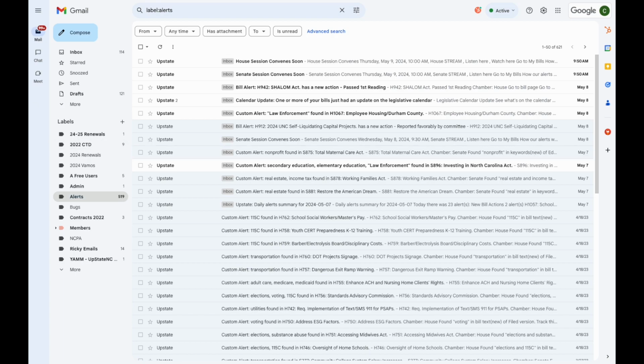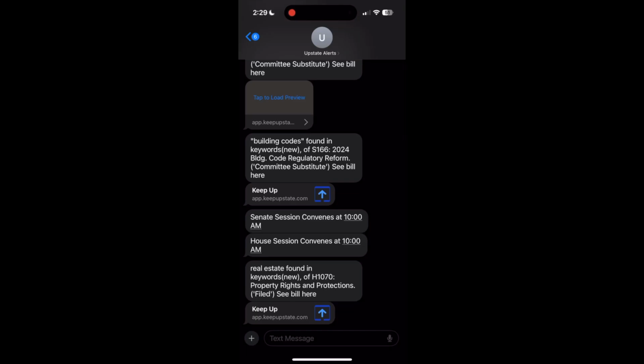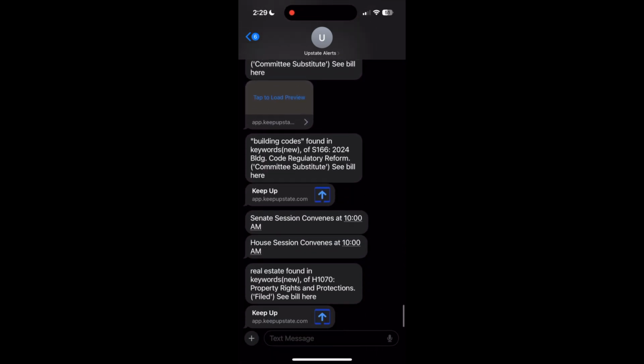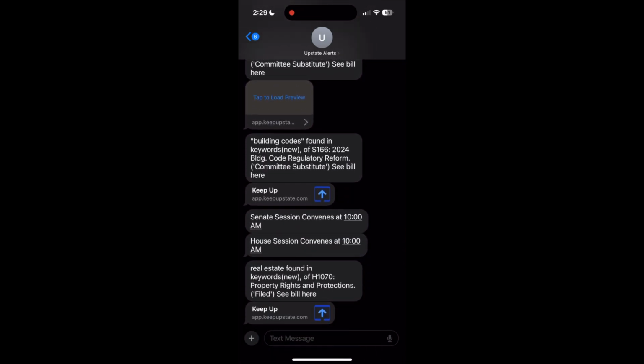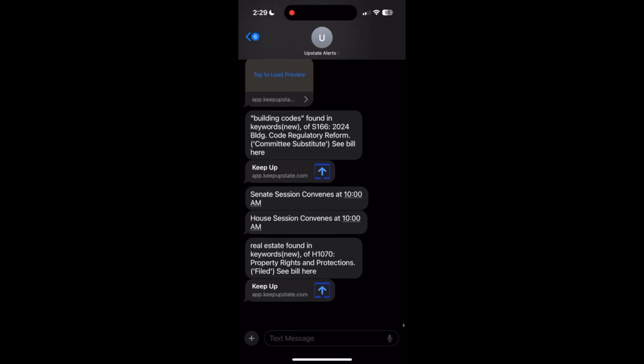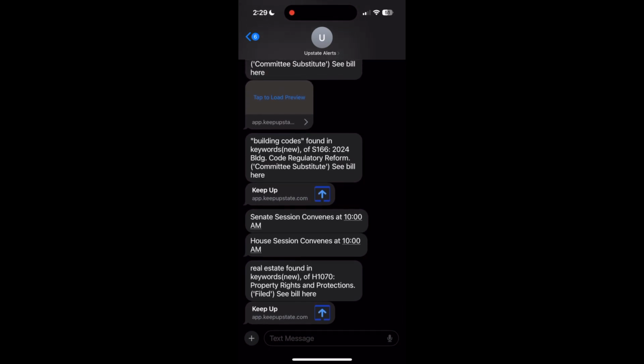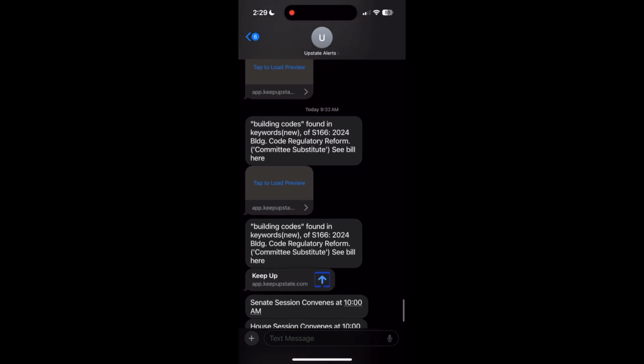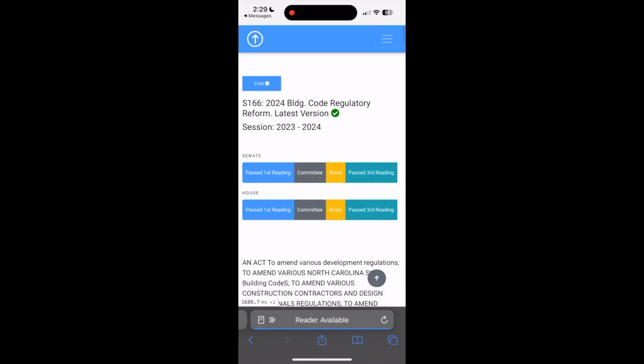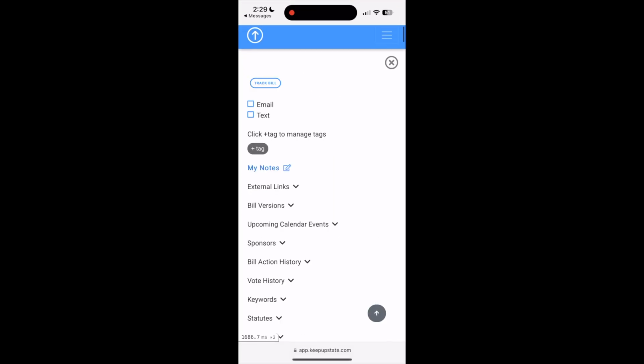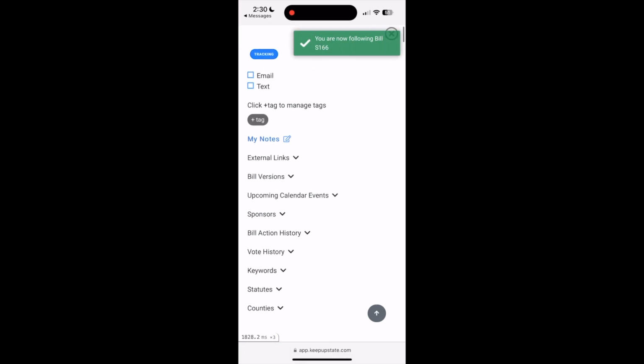Let's take a look at the text alerts really quick. So here's an example of our text alerts from Upstate Alerts here. You can save that name in your phone if you'd like. We have the Senate and House session alerts. We have real estate found as a custom alert in a new bill, and then we have building codes here found as a custom alert. You can click on it and actually go to the bill page. You can click track bill to follow it.